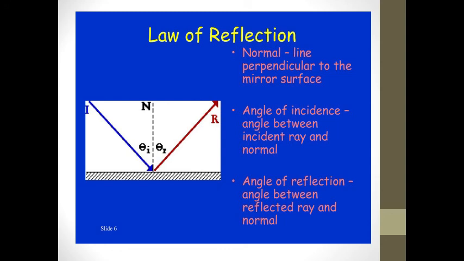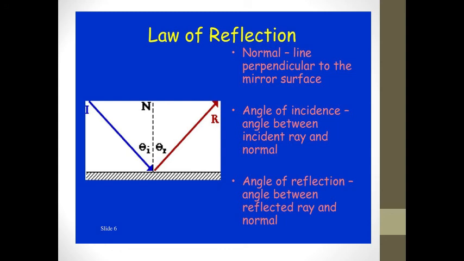So, the angle of incidence is the angle between the incident ray and the normal. Incident ray defined by I here, so the angle between I and N is called the angle of incidence, defined by theta I. When the incident ray strikes the mirror, it bounces off the mirror.